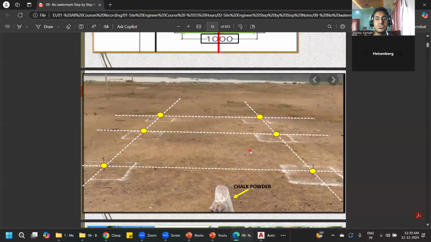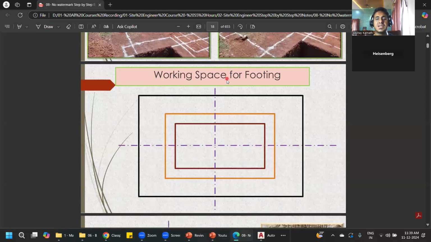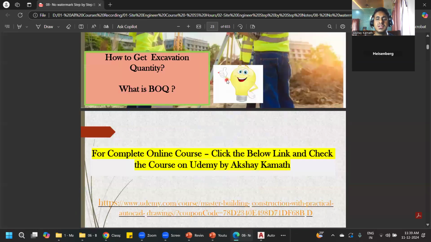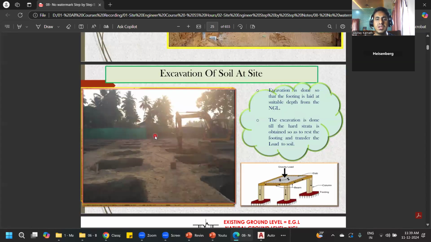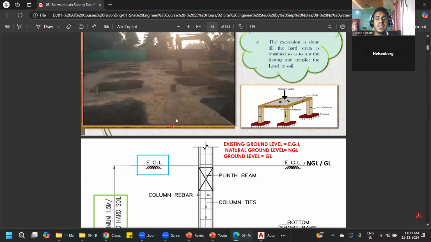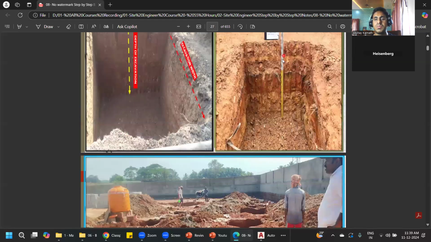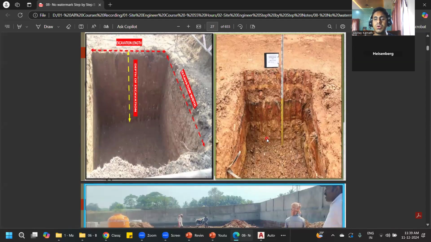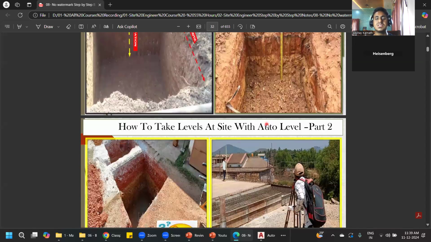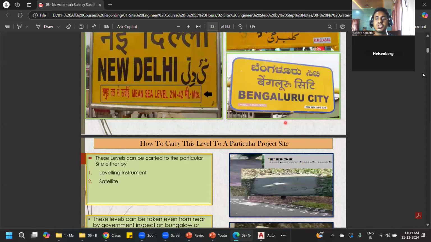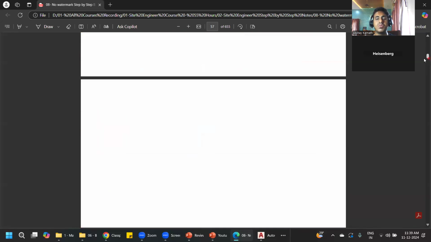So in my Site Engineer course, I'll teach you all this centerline marking, how it is to be done, and how the excavation is to be done. These are the drawings that you should know how to read. So what is written from your existing ground level? You should do an excavation of 1.5 meter. Basically, once it is written in a drawing, only then we'll do the execution. This is 1.5 meter from my natural ground level. I'll remove 1.5 meter by excavation. So being an engineer, first you should know all these things, how to do the executions on the site. You're getting my point, no?